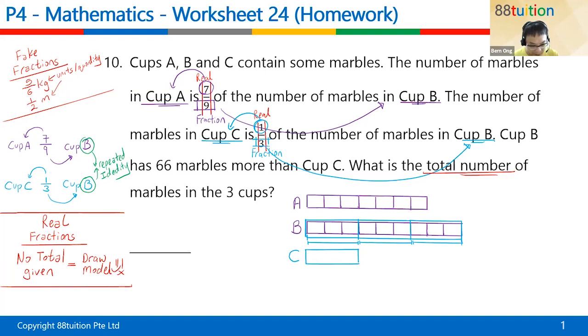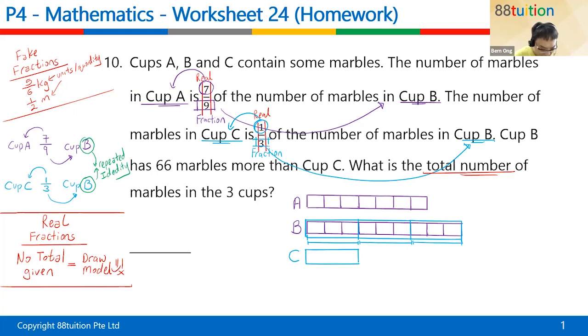All right, so look at the purple. 7 and 9. 7 is for A. I got 1, 2, 3, 4, 5, 6, 7. Correct. The B, I got 9: 1, 2, 3, 4, 5, 6, 7, 8, 9. Correct. I got 9. So 7 and 9 for the purple is correct.